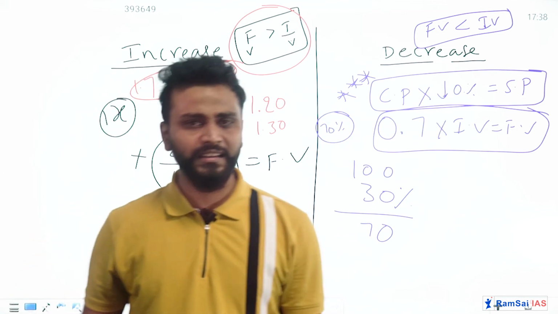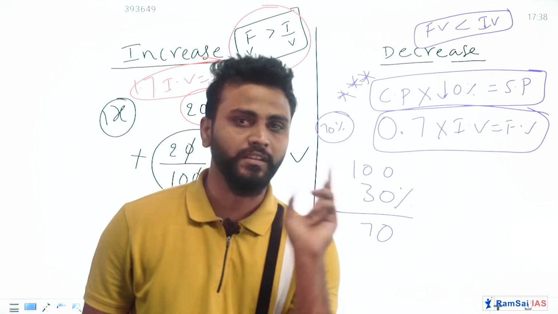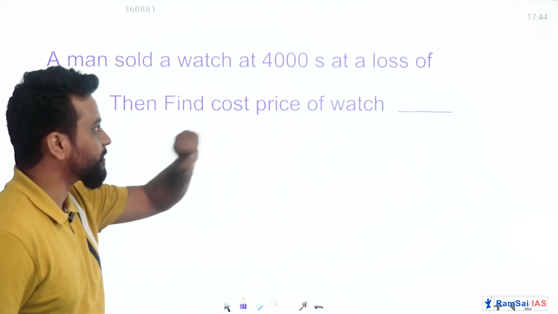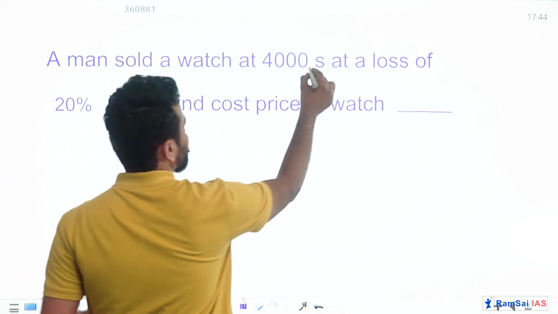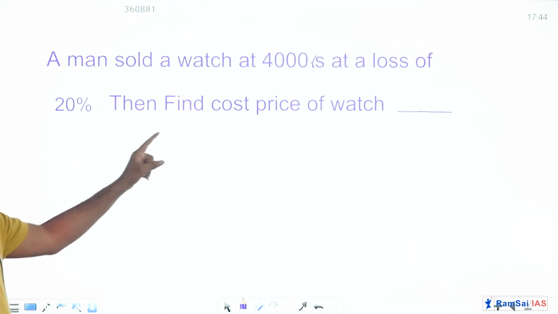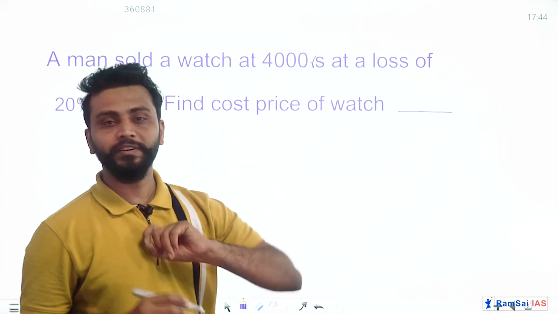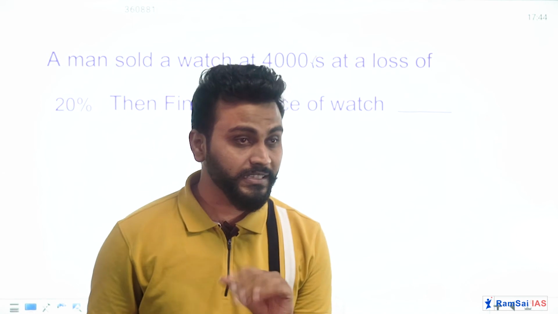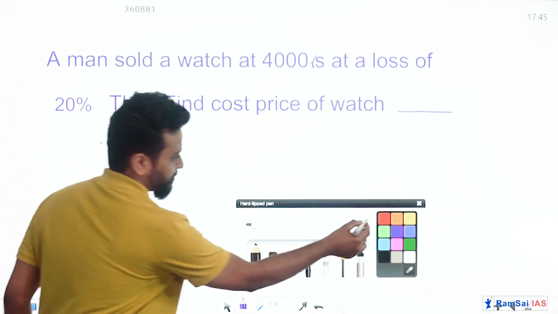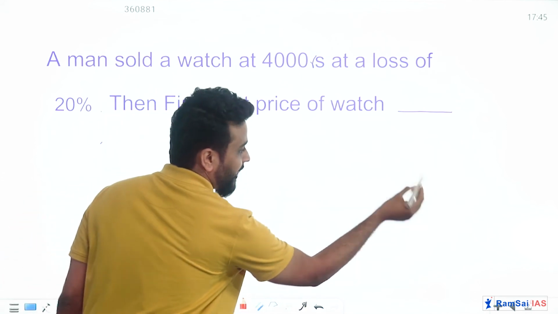Now I'll give you a few questions, try to solve them. Here in this problem, a man sold a watch at 4,000 rupees at a loss of 20%. Then find the cost price of the watch. Here we need to find out the cost price, and you see he got a loss of 20%. So how many people can solve this problem? I'll explain without using our concept.